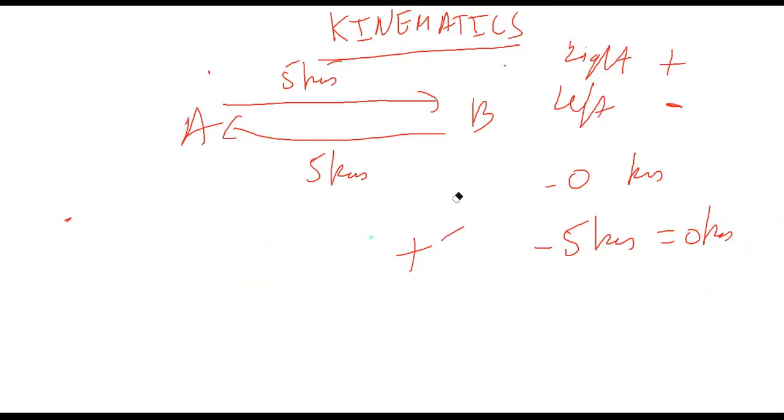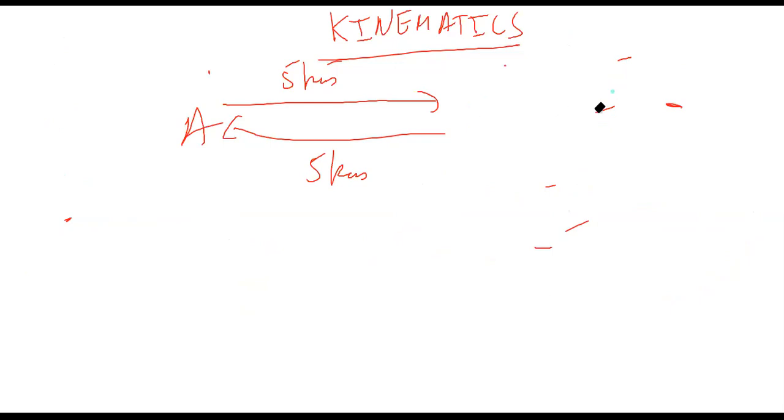And see if this is right or wrong. If 0 kilometers is right or wrong. Let's use the second definition. Now you are at A, or John is at A, right? Now you go from A to B 5 kilometers, okay, and then you come back from B to A. So this is your starting point, and this is also your ending point.